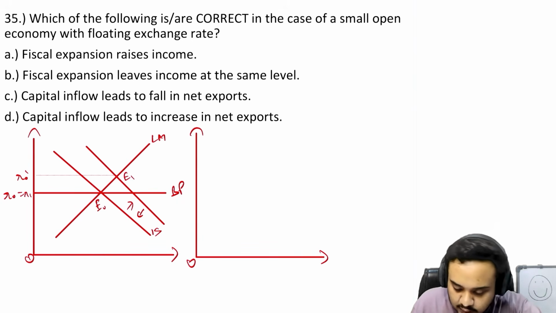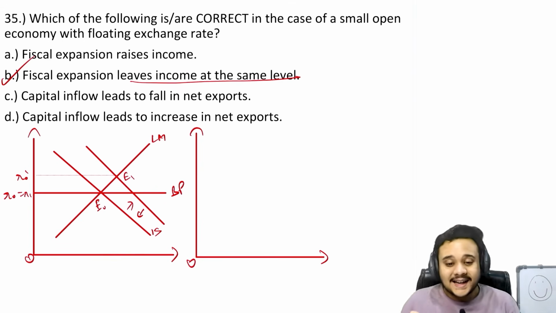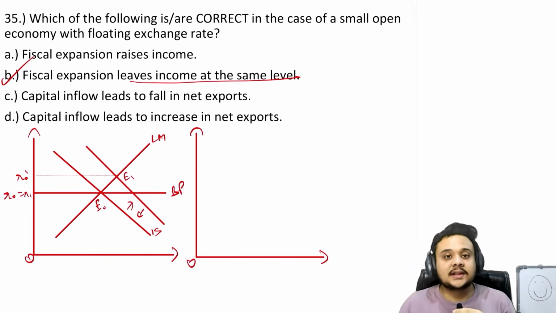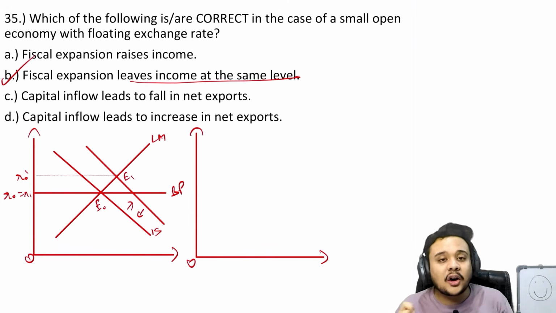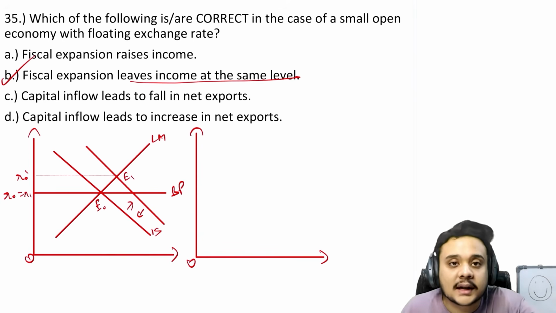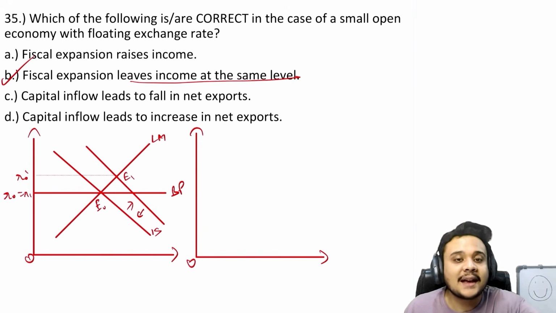So the option is that fiscal expansion raises income. No, absolutely incorrect. It keeps the income at the same level. Guys, I want to point one thing out. These graphs, the Mundell-Fleming model and the ISLM curves, should be on your fingertips. There is no compromise in this topic, because there will be at least one question every single year.